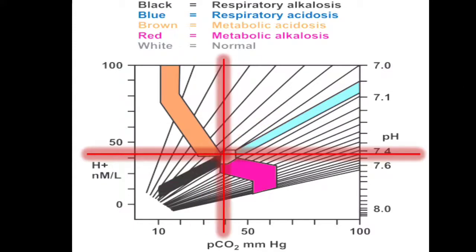So from the picture, the values and the parameters, you can identify this as respiratory acidosis. Also remember the particular causes of respiratory acidosis, which are frequently asked in the exam.